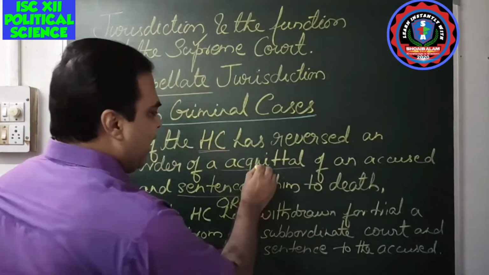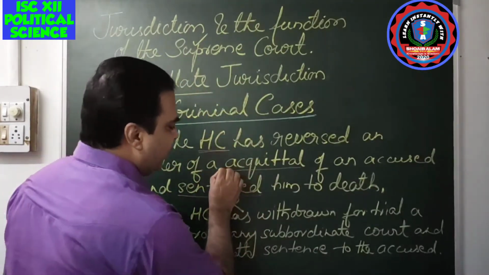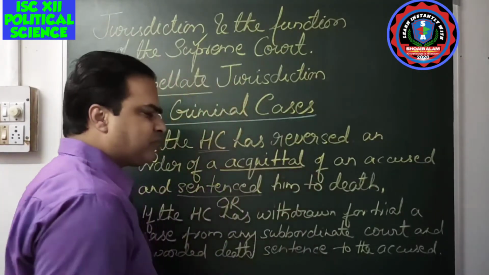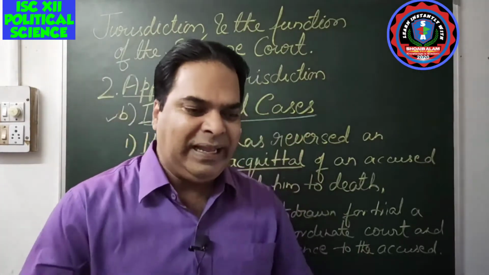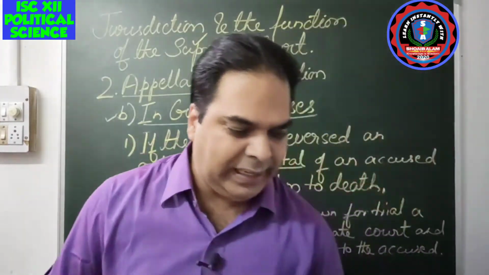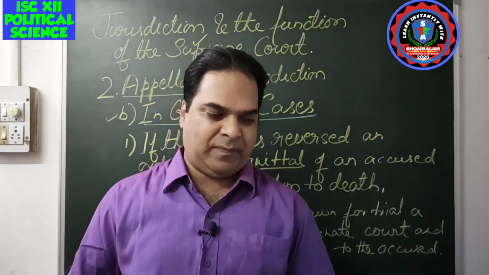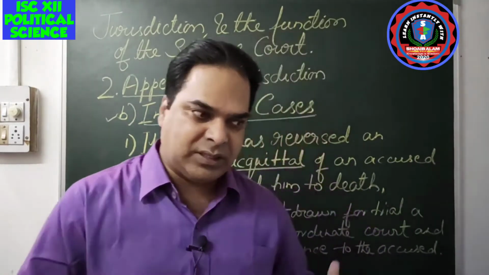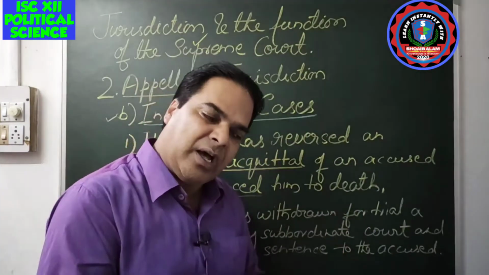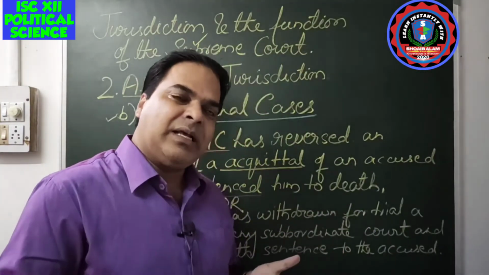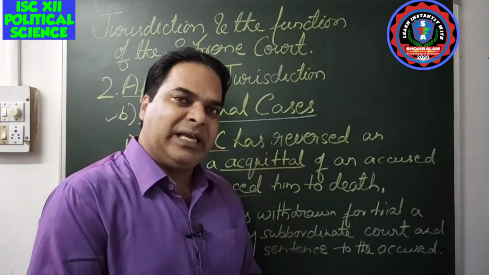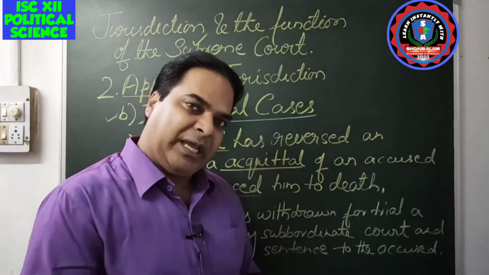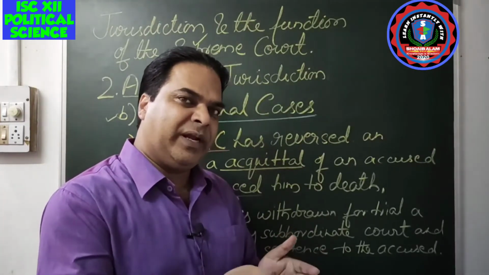You can see here, acquittal. What is the meaning of acquittal? Acquittal means a finding by the judge that the defendant is not guilty. The judge of the lower court found that the accused is not guilty, so he has been freed.